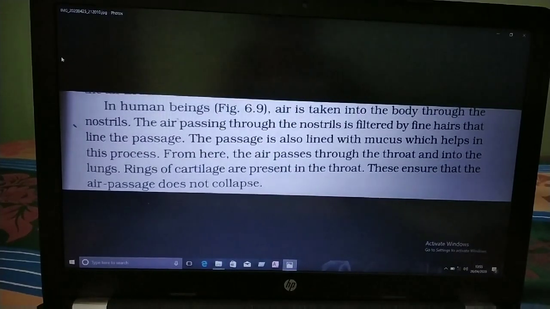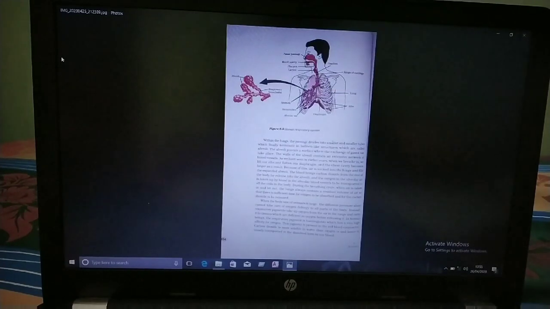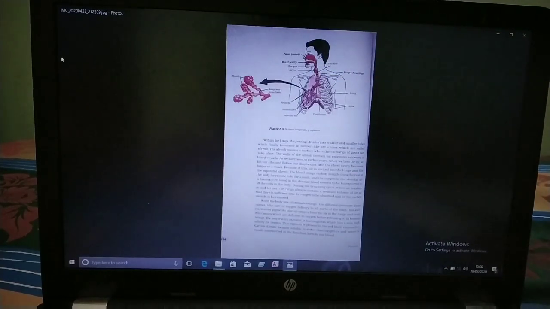After that, the air moves towards our next organ, the trachea or windpipe. The trachea is a tube which is commonly known as the windpipe.